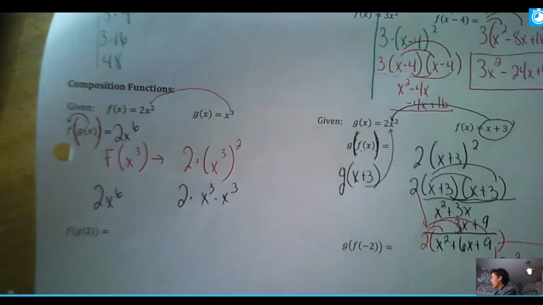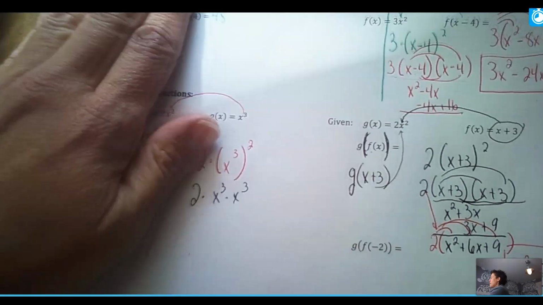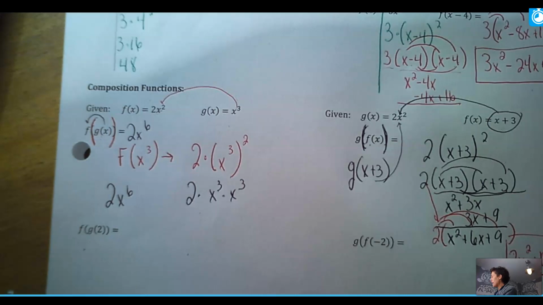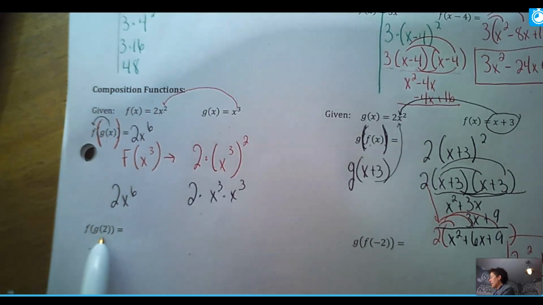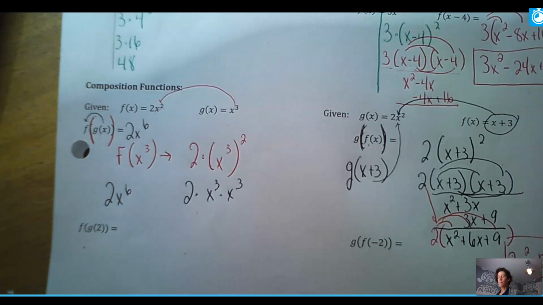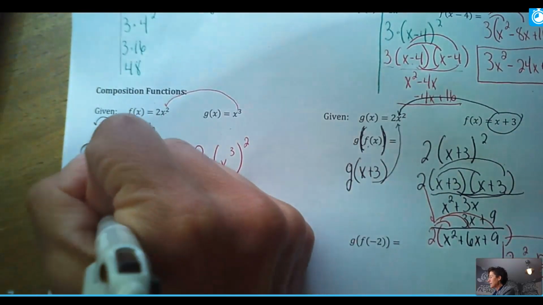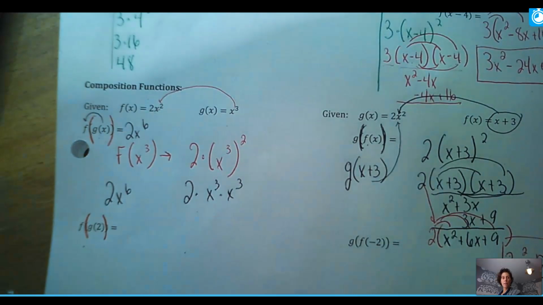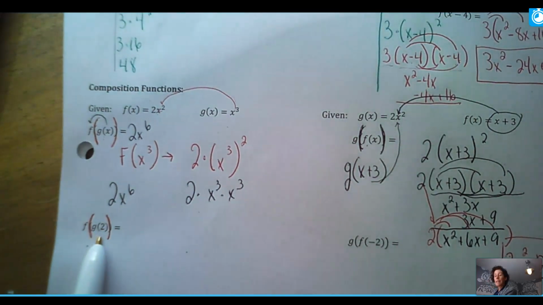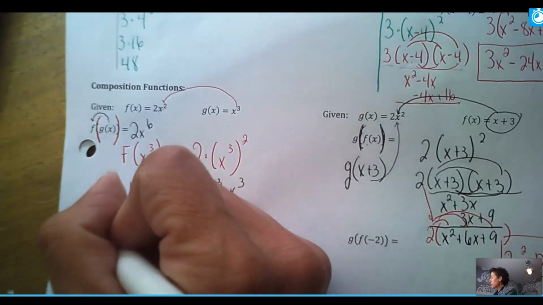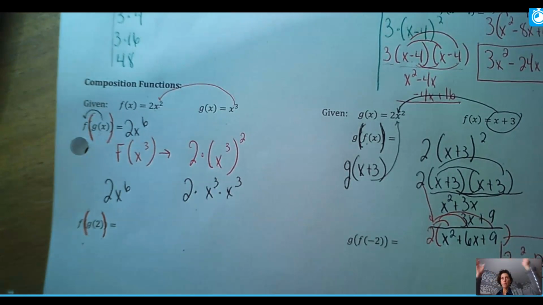So let's take a look at these two problems, and then we'll stop the notes and come back together as a class. When you see something like this, you have a couple of different ways to do this problem. I'm going to show you what I think is the simplest. Again, I'm going to start with my outer parentheses, really make them stand out. What I want to focus on is what's in the parentheses, because here I'm actually going to be evaluating a number. You always start with your parentheses first. That's what order of operations says.